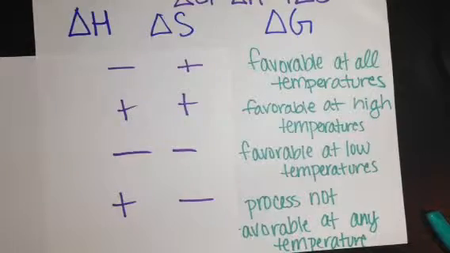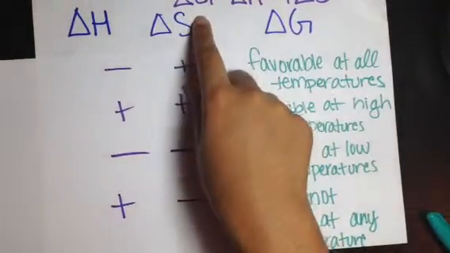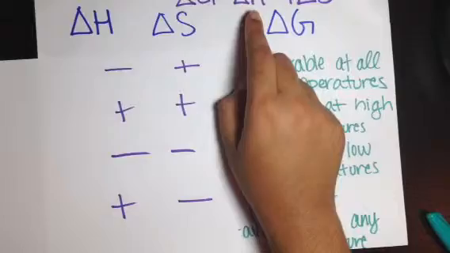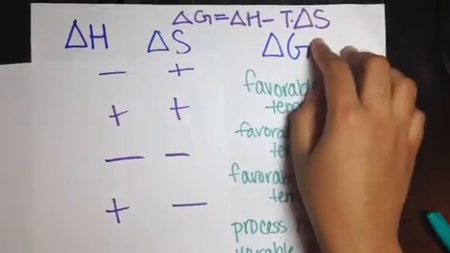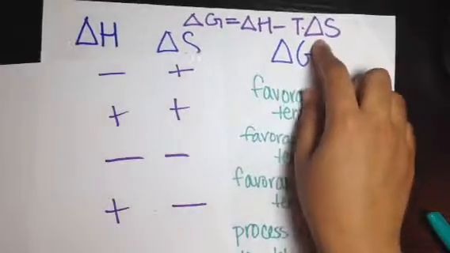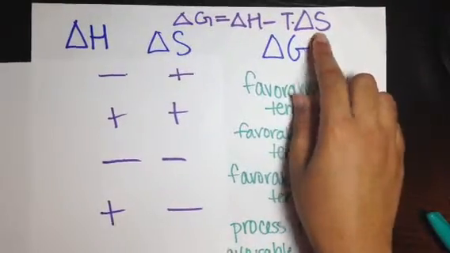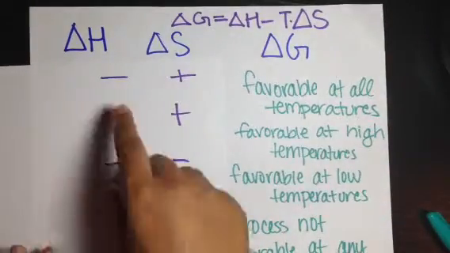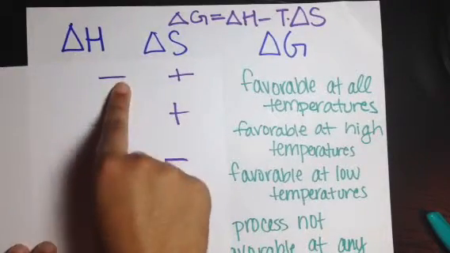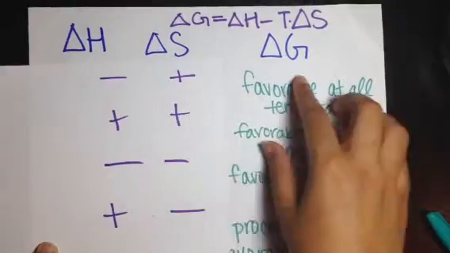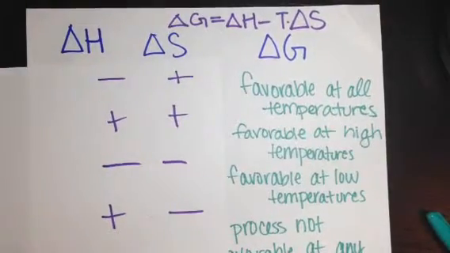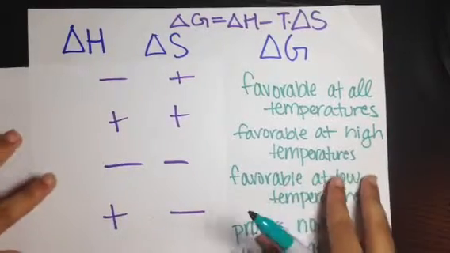Now I'm going to lay out when delta G is negative, or when the reaction is favorable. Here's the equation again: delta G equals delta H minus T times delta S. When delta H is negative and delta S is positive, delta G is favorable at all temperatures. I like to think of this in math terms.